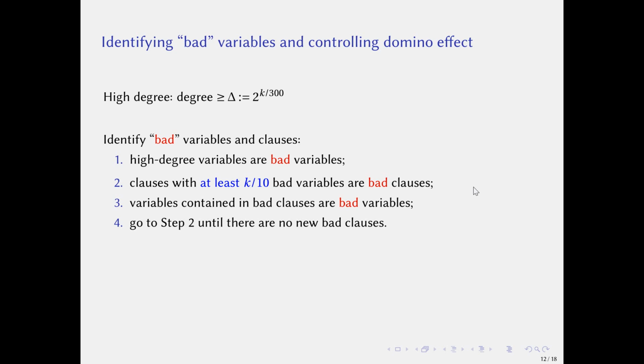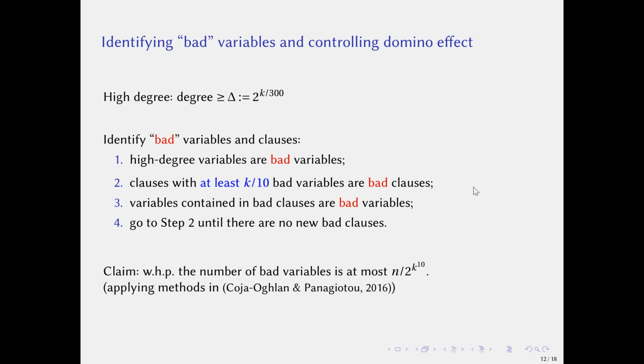Finally, every good clause contains at least 9k/10 good variables. But for every bad clause, all variables are bad. Applying some existing result, we can claim that with high probability, the number of bad variables is at most n over 2 to the k/10.